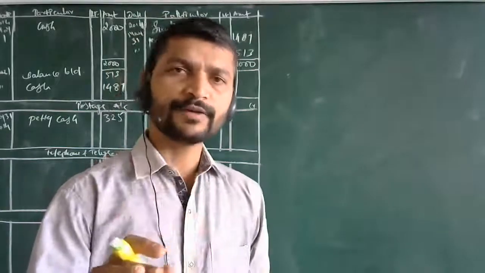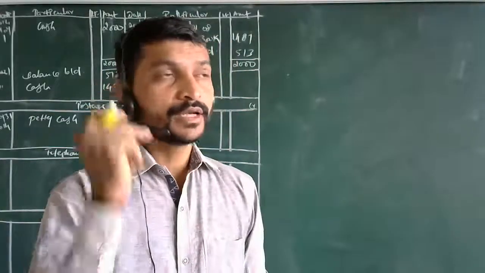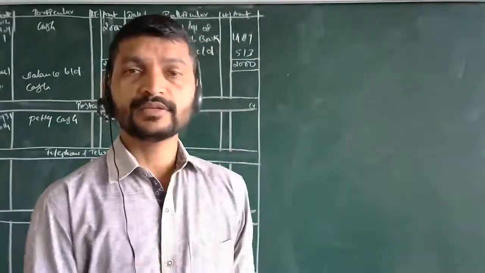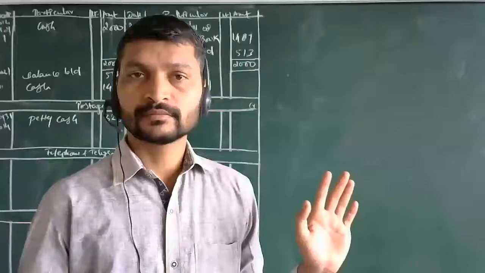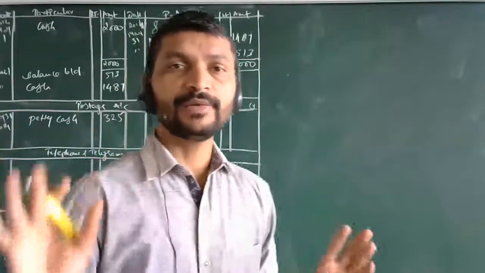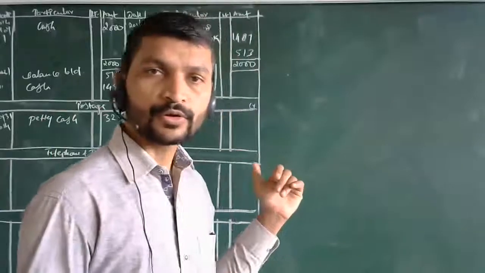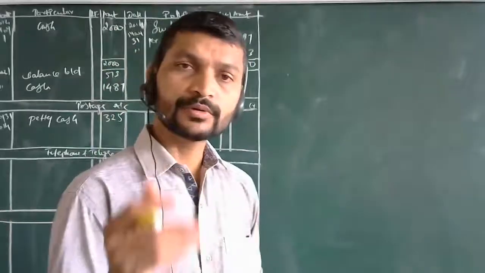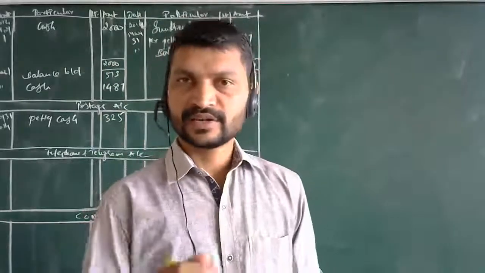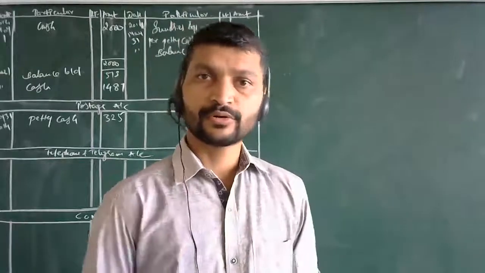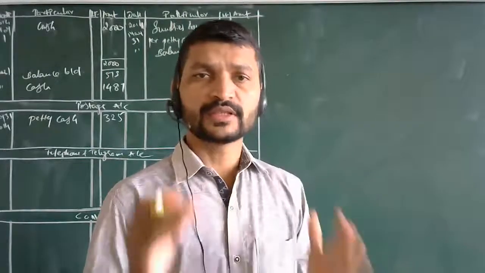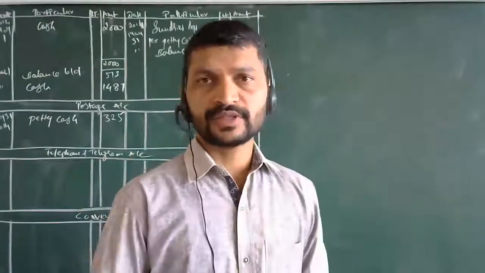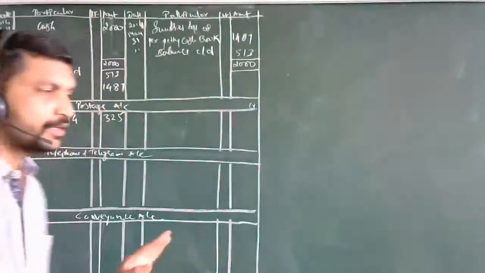If you are not perfect with that, what will be the entry for it? If the expenses are increasing, wherever the expenses take place, it is debited. That's it. From where you are making the payments, that will be credited. As we saw here, expenses will be debited, and from where you took, petty cash book. Obviously the assets are decreasing. When there is a decrease in asset, where do you make the entry? Credit. So these are the points to keep in your mind. If you remember this point, you are done with everything.